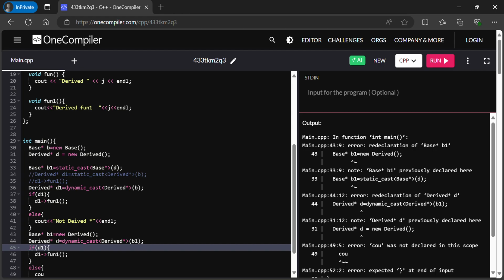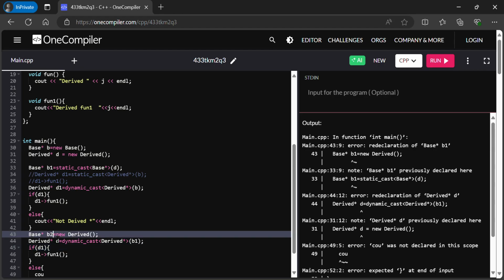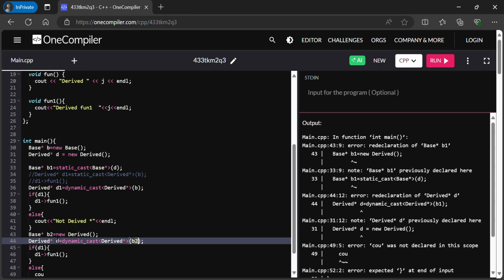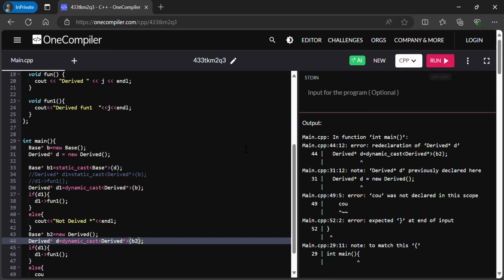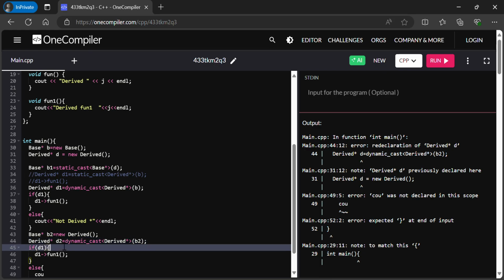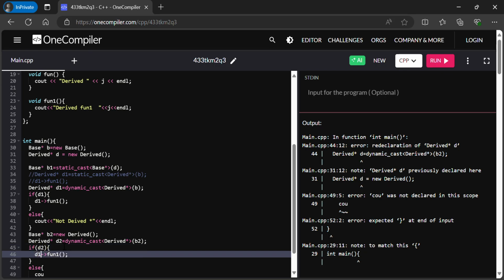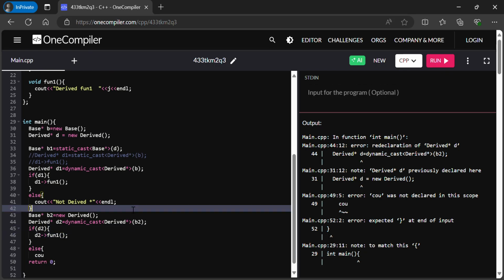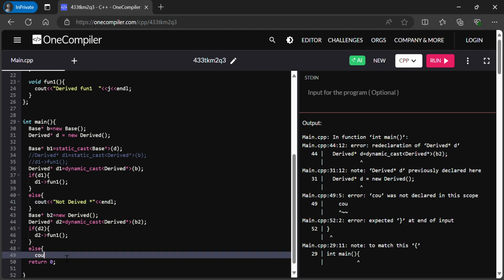I'm getting an error: b1 is a redeclaration. Okay, I'm going to use b2. Oh, d is also a redeclaration, so I will use d2. Okay, this cout statement here.